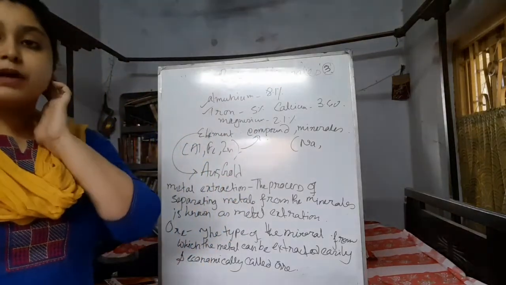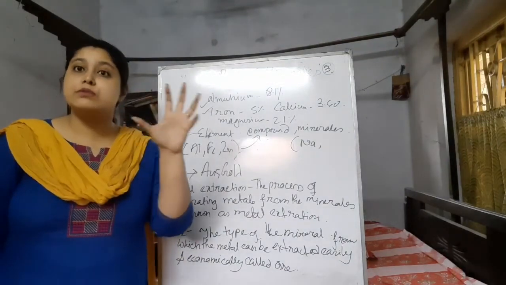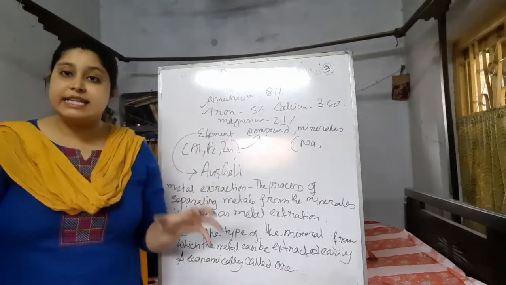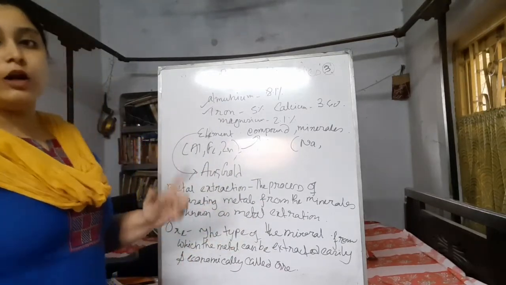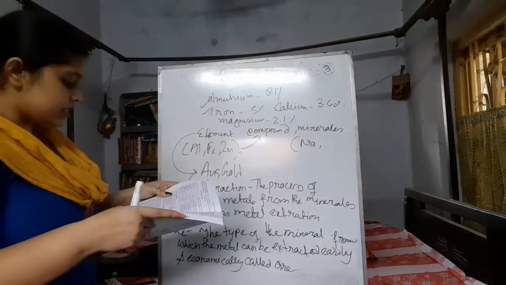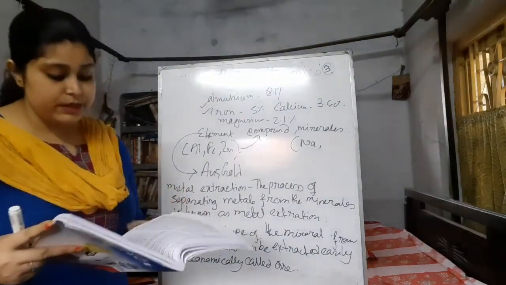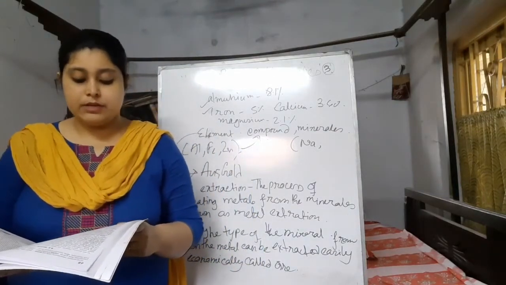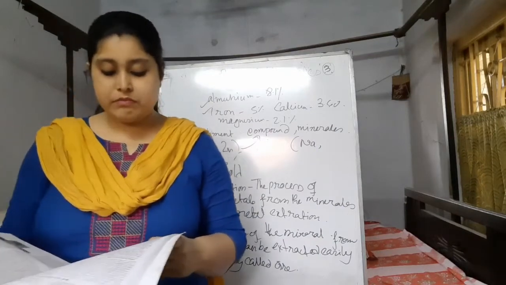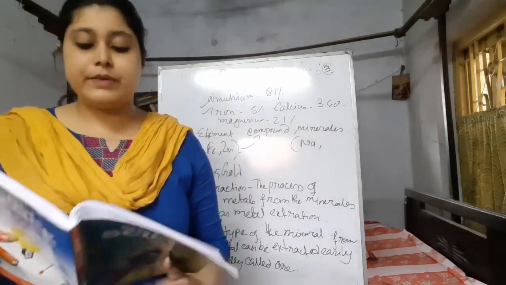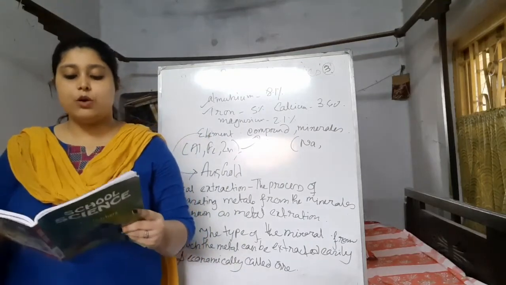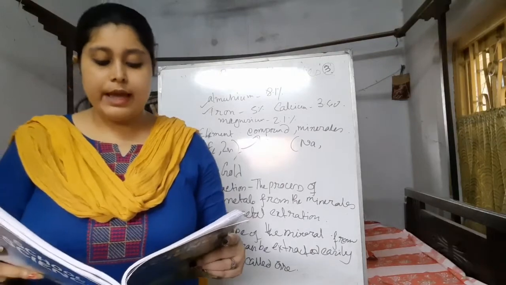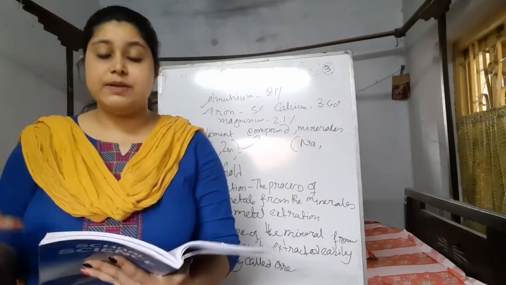So for the economic purpose we have to keep in mind from which particle we can get that metal easily and economically, and this will be called ore. Some examples are hematite, a ferric oxide, iron and oxygen mixture, which is the ore of iron. Bauxite is the ore of aluminium, an aluminium oxide, and copper is extracted from its own ore. This kind of examples you can find.